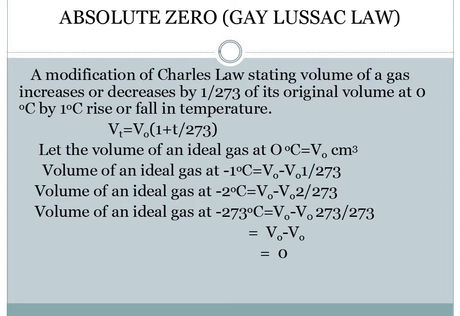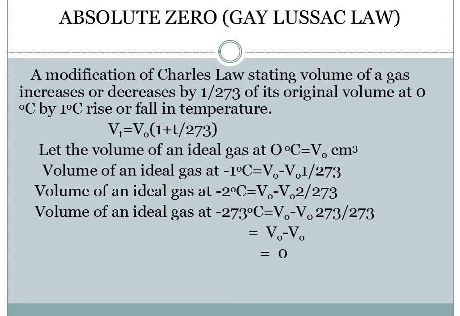Now the equation which is used by Gay-Lussac is Vt equals V naught into (1 plus t by 273). If you remember, in the previous lecture too, we used this equation, but over there we took all positive values. Now we are going to take negative values so that we have an idea whether there is any difference for the positive and the negative values or not.